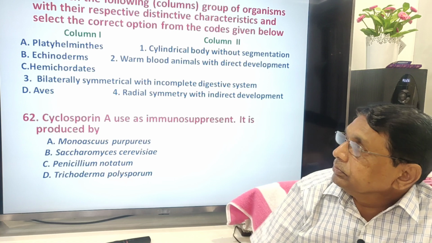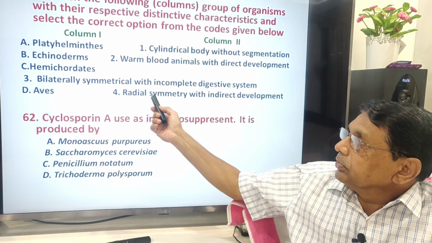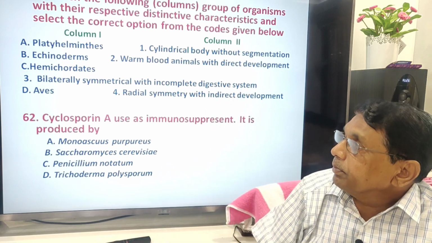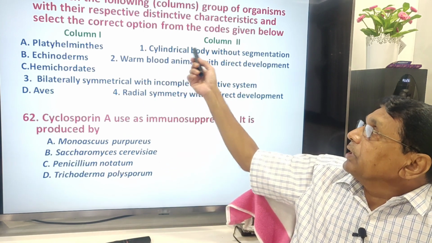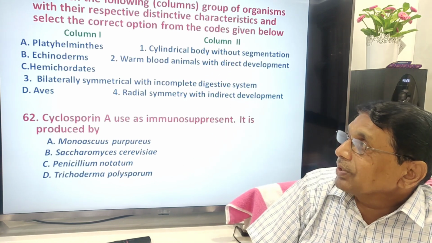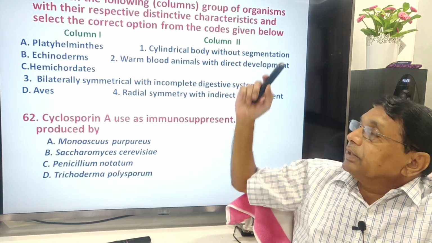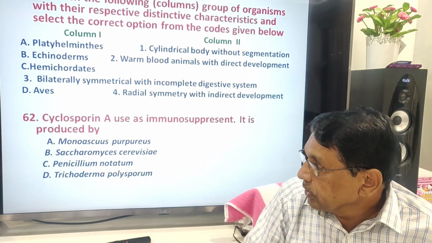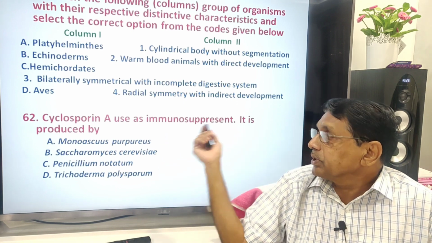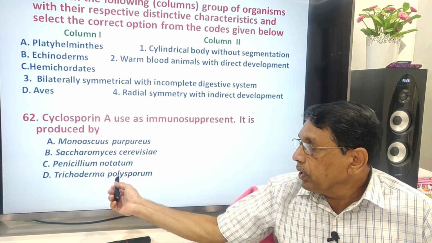3. Echinoderms, radial symmetry, pentaradial symmetry with indirect development. Hemichordata, cylindrical body without segmentation. Aves, warm-blooded animals with direct development. Cyclosporin A as immunosuppressant is produced by Trichoderma polysporum.